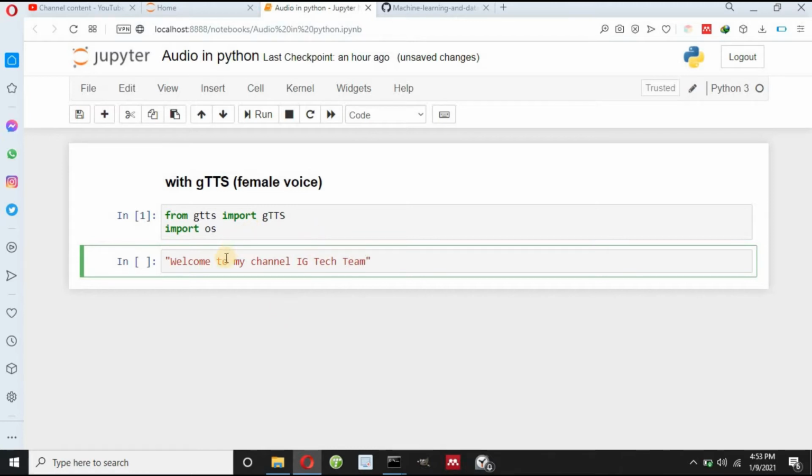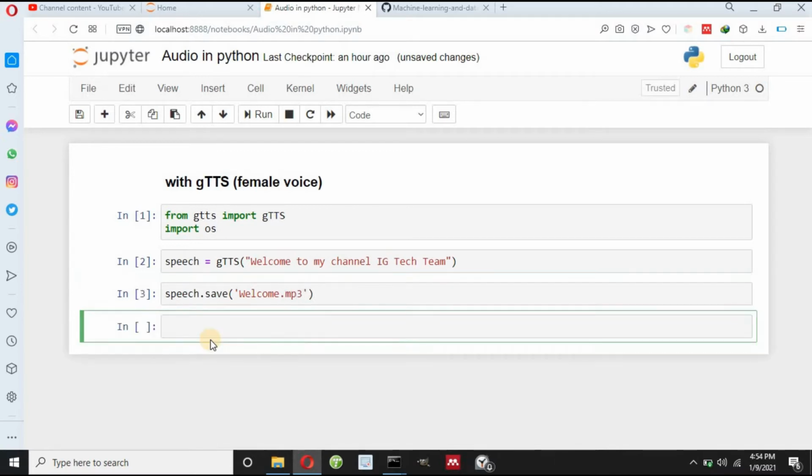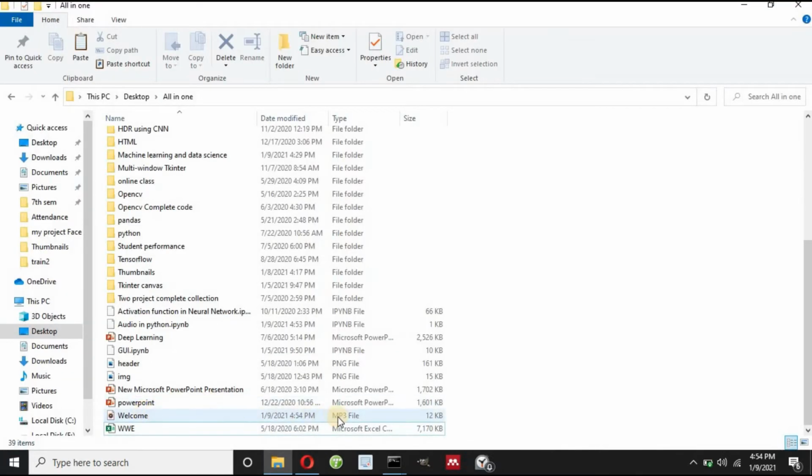Now I want to convert this text into speech or audio. So I have to pass this inside GTTS, and let me assign this into speech. Okay. Now I can also save this audio, and for this I have to write speech.save and my file name. Suppose let me write welcome, and this is audio file, so I have to write mp3. Shift enter. And now in my same folder now I have welcome.mp3 file.